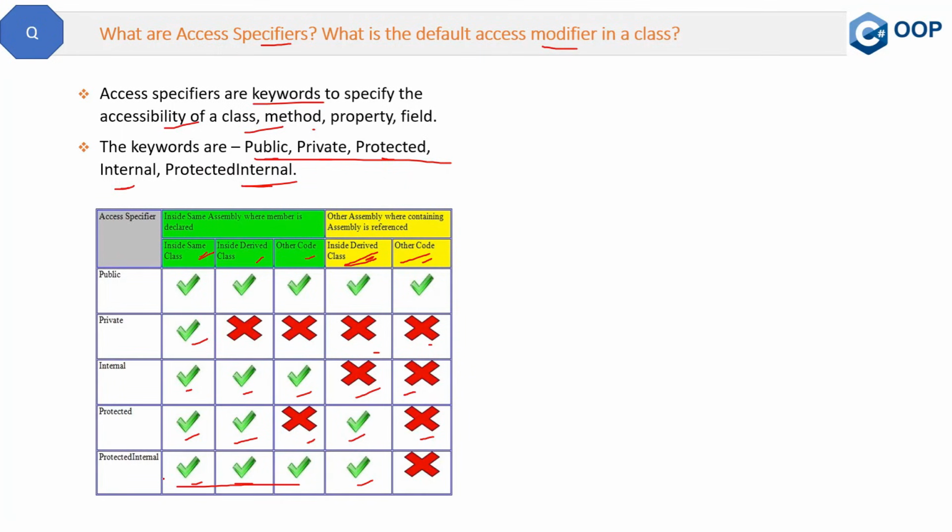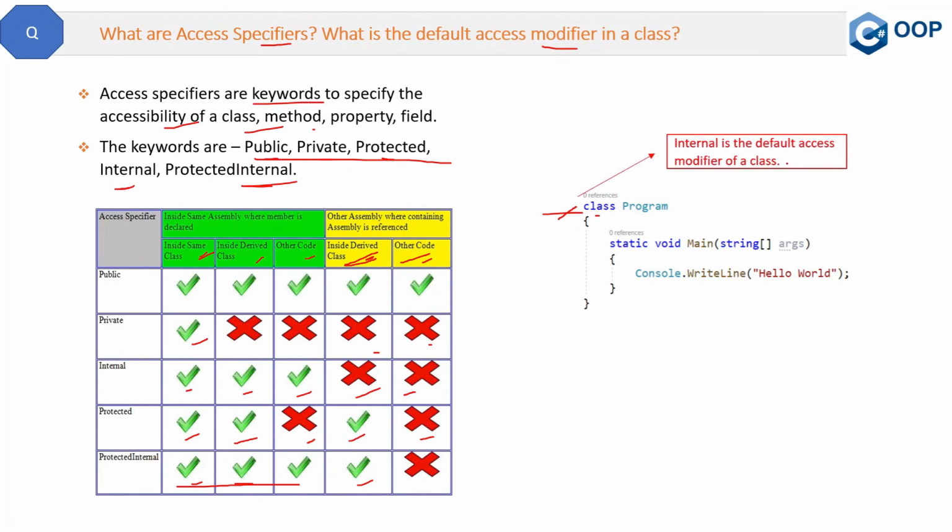Do not get confused again, access specifier and access modifier are the same things. So here in the code, there is the class, right? We have written the class here, but we have missed the access specifier right here. So what will be the default access specifier which the .NET framework will apply here? And the answer is internal. Internal is the default access specifier or modifier of a class. So that is the answer to this question.